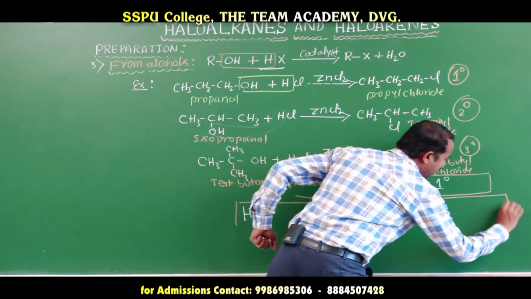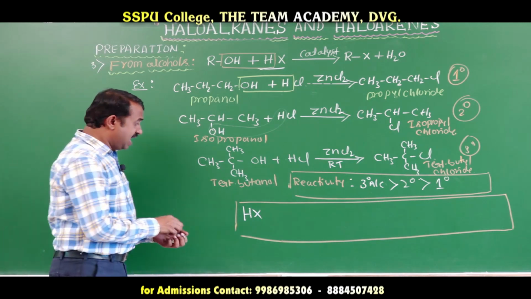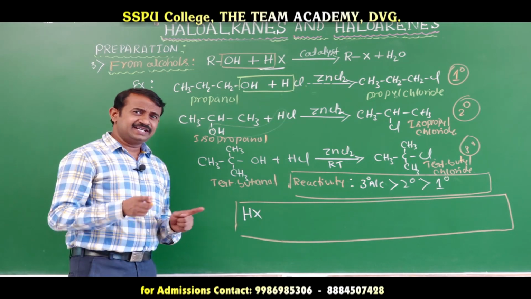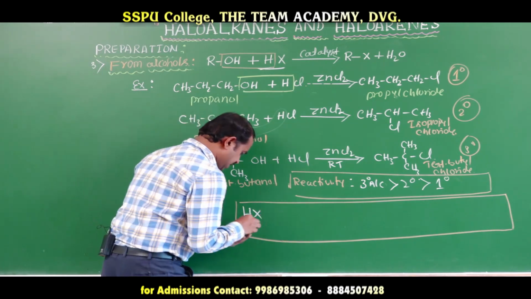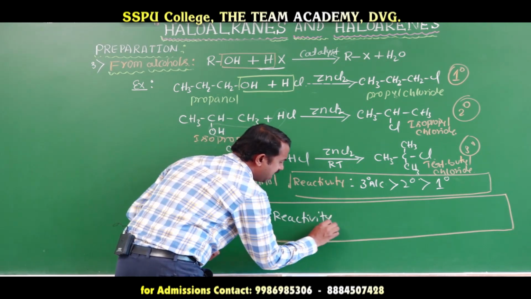Reactivity of HX means hydroiodic acid, hydrobromic acid, hydrochloric acid. Which one is more reactive?